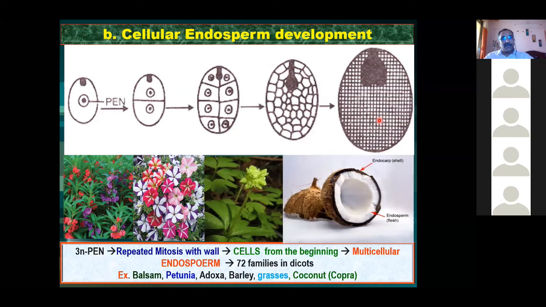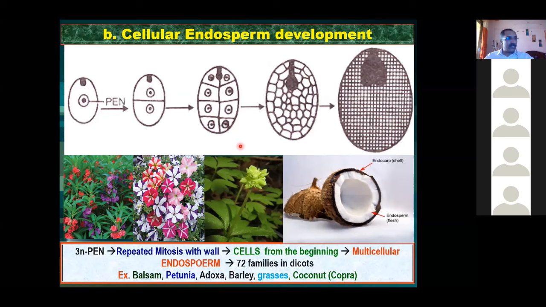Okay. The previous slide I showed cellular one, solid one, and also the liquid endosperm. Okay. So similarly, here in cellular endosperm, coconut is an example, but liquid is not an example. Liquid is nuclear endosperm. But the kernel, the flesh of this coconut, the kernel, that is a solid endosperm. That is also example for cellular endosperm development.